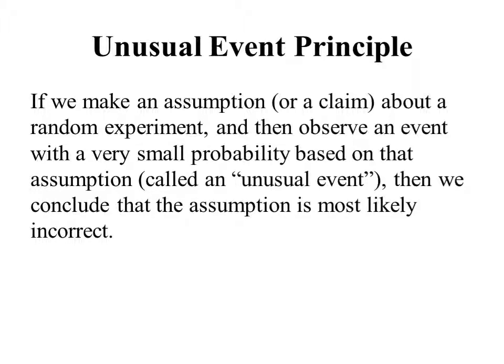Okay? So we start off with an assumption about something, and then we go out and we observe something in the real world, and if that observation has a very small probability based on the assumption, then that's an indication that our assumption is probably incorrect. Now, the next thing we might ask ourselves is, well, just what do we mean by a very small probability?